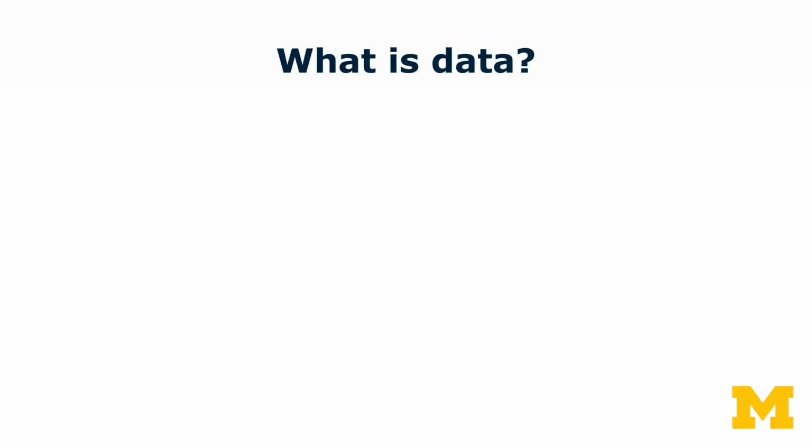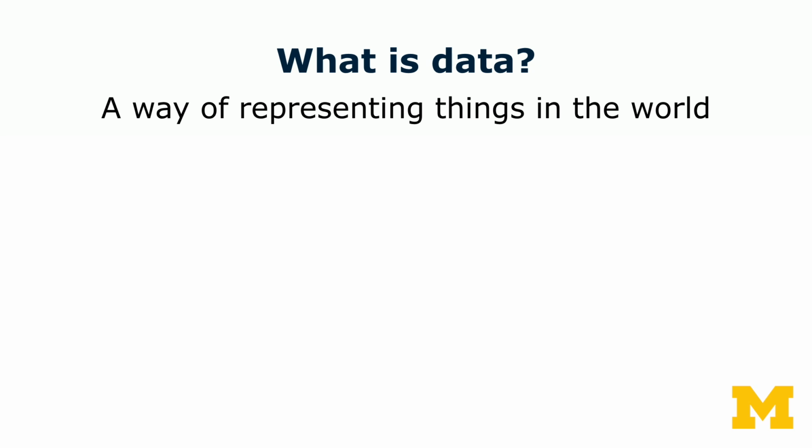But this definition opens up another can of worms. What is data? One definition of data is that it's a way of representing things in the world. And I say one definition because there is actually not one universal and simple definition of data. But the definition that I'd like to work with here is that it's how we represent things in the world.